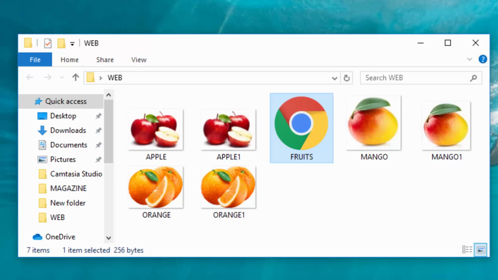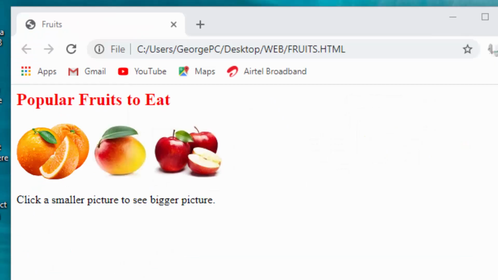I will now go ahead and open it so that you are able to see it. Now you can see it. It has the title fruits and a heading, popular fruits to eat, then pictures of the 3 fruits and a paragraph, click a smaller picture to see bigger picture.